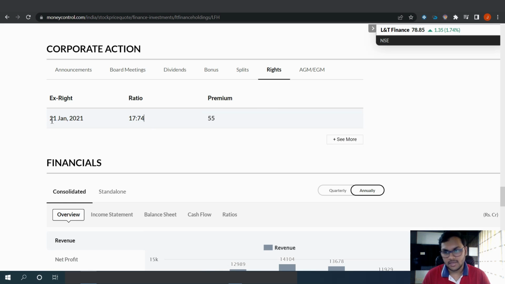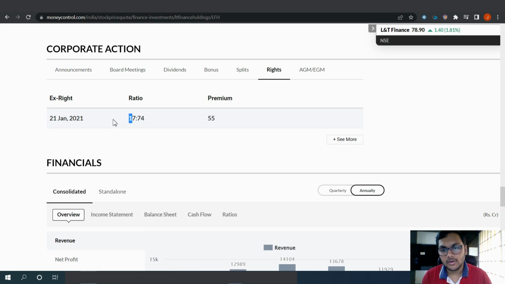And here again the X date, you can see that if you want these shares at a discounted price, you need to buy before it. So let's say that the X date is 21st Jan. So again, if you bought 148 shares on 20th Jan, on the record date you will have the shares in your demat account, and for every 74 shares you will get 17 shares at a discount. So since you bought 148 shares, you will get 34 shares at a discount, right? So this is known as rights issue.